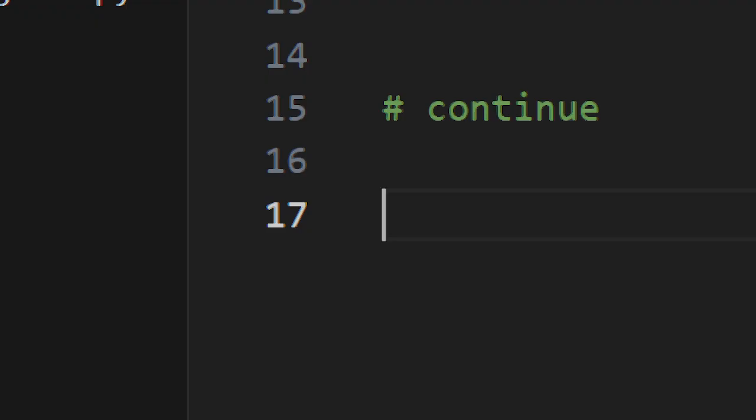So let's write code for this. The continue statement basically skips that person and goes to another process when the condition is satisfied.